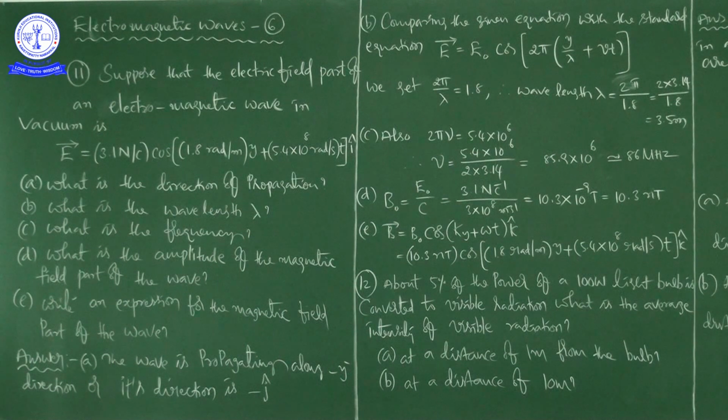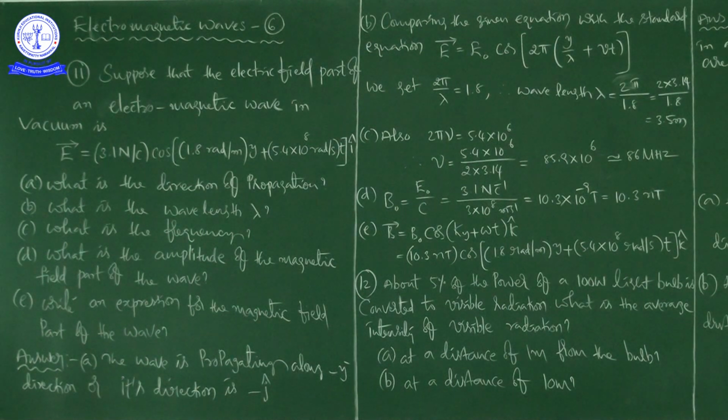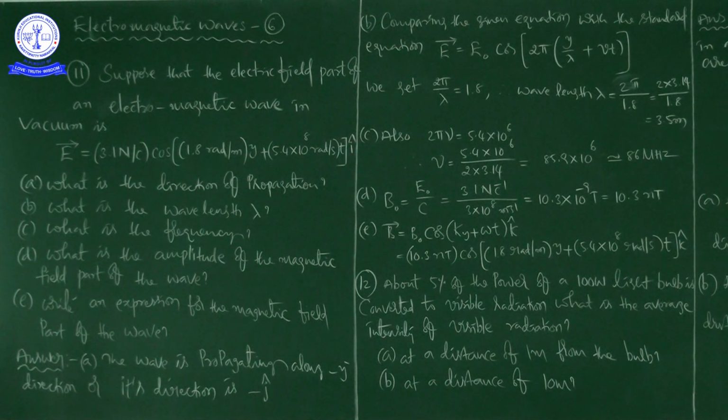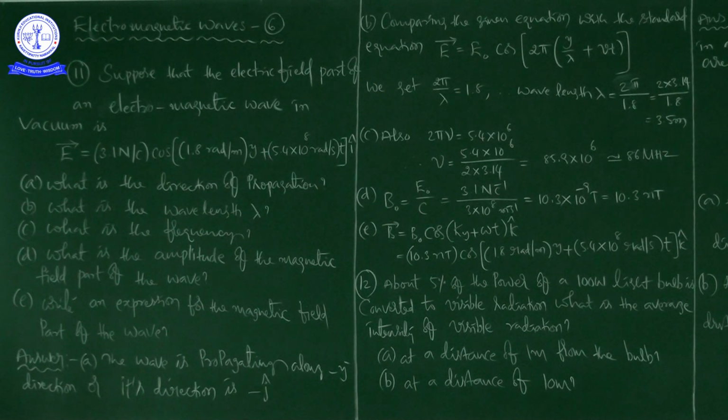So, regarding the direction of the electric field, which is a part of the electromagnetic wave, it is along the x-axis, because i cap is the unit vector along the x-axis. Similarly, j cap is the unit vector along the y-axis, and k cap is the unit vector along the z-axis. This is what we know.